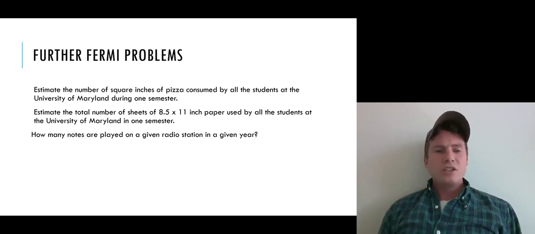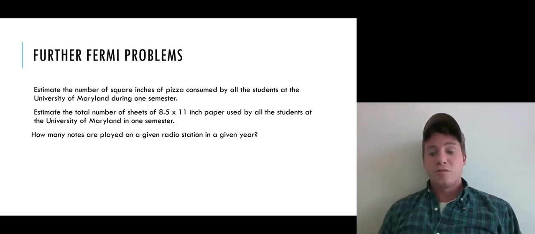So each of these questions, when you first look at it, is very opaque. Like, how would I possibly come up with a number for that? But if you break it down into simpler sub-questions, you can get surprisingly accurate results. There's still going to be error, certainly, sometimes significant error, depending on how much traction you get on the sub-problems. But it's often not going to be super off, or at least it'll be in the same order of magnitude as the answer you're looking for.